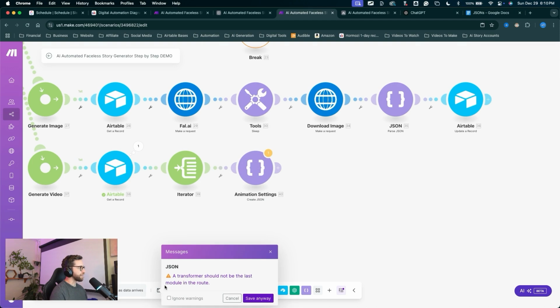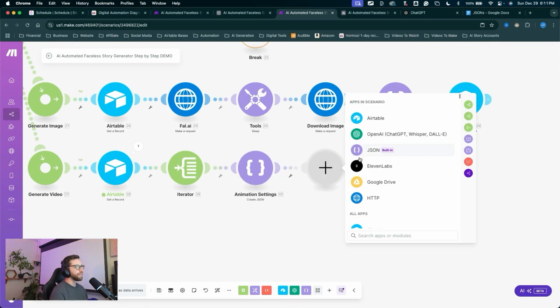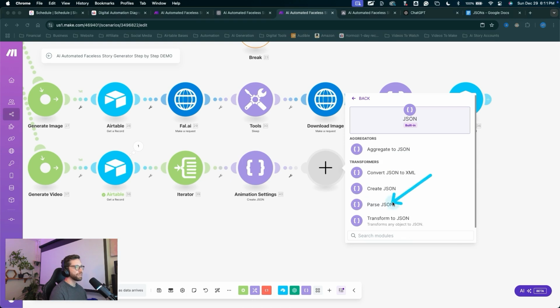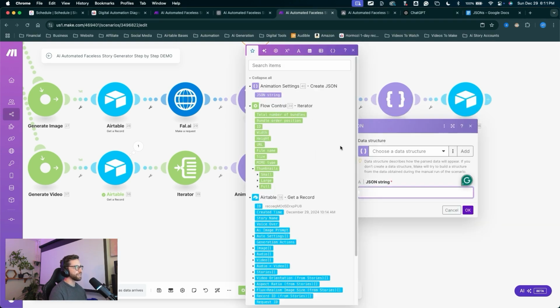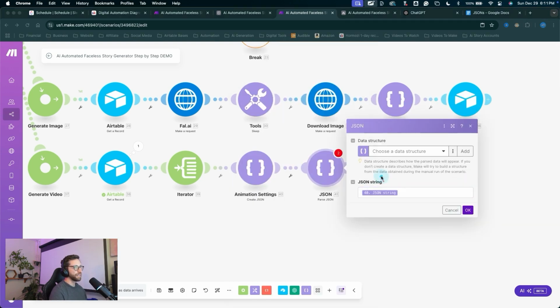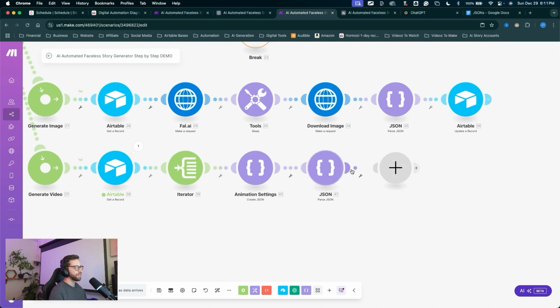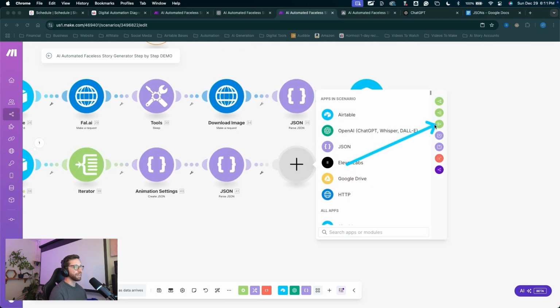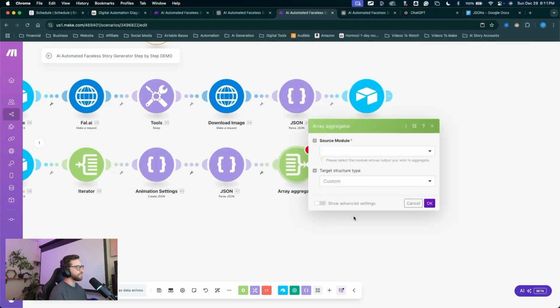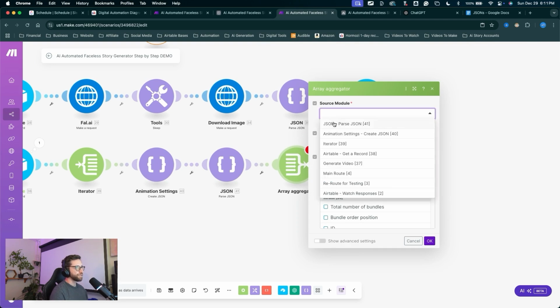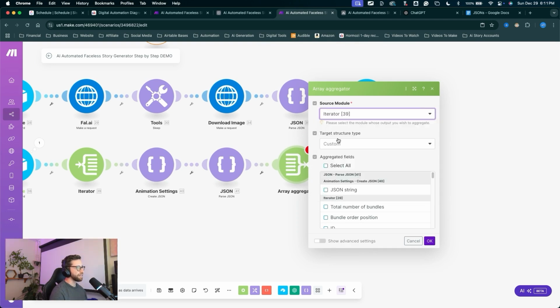Let's just save the scenario. Transformer should not be the last. Save anyway. Click the plus to create a new module. This will be a JSON module, parse JSON, and we just add the JSON string from the previous module. Then click OK. Click the plus, create a new module. This will be an aggregator. We're going to collect all of that data, slam it back together. So the source module will be the iterator. Choose the iterator.